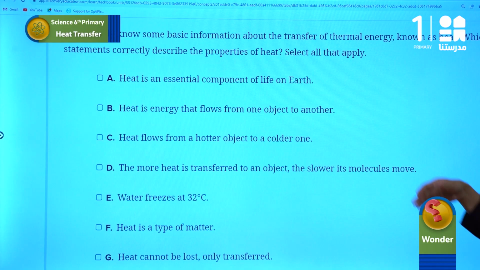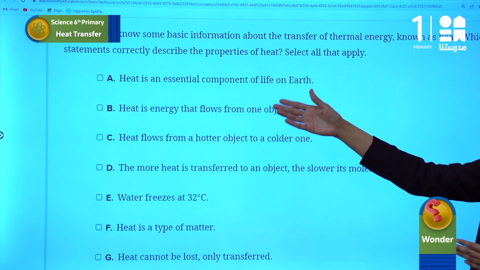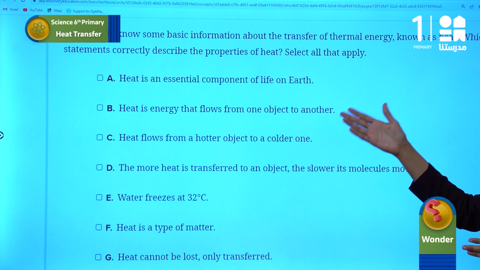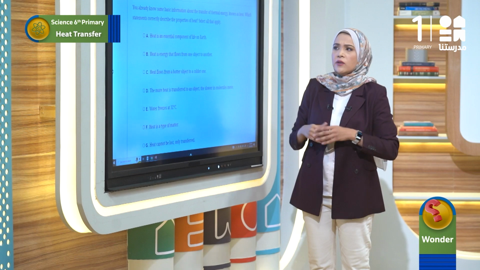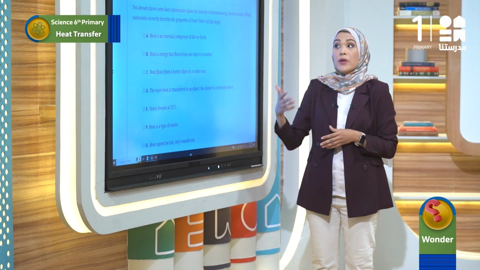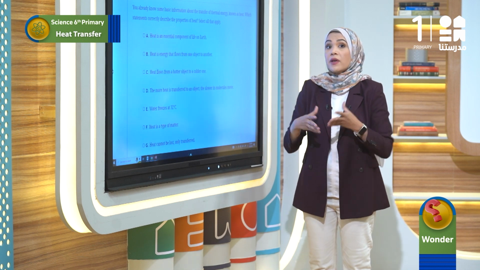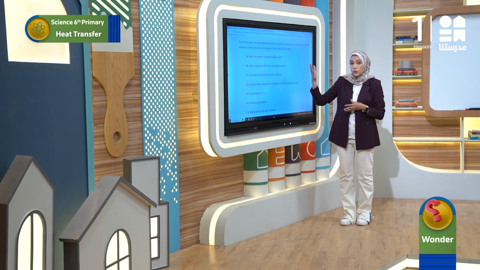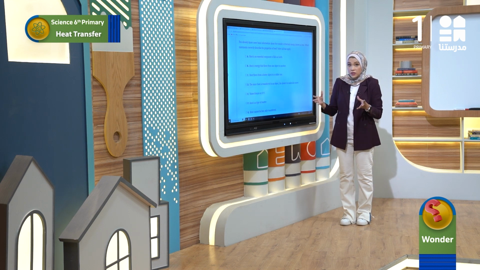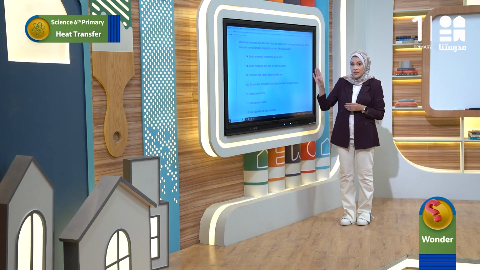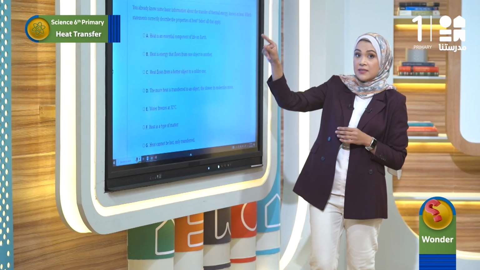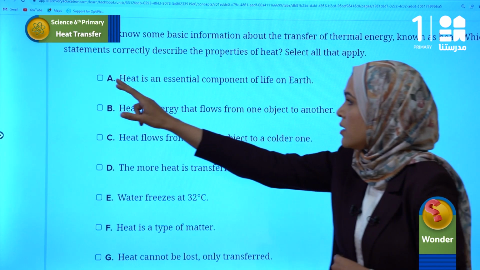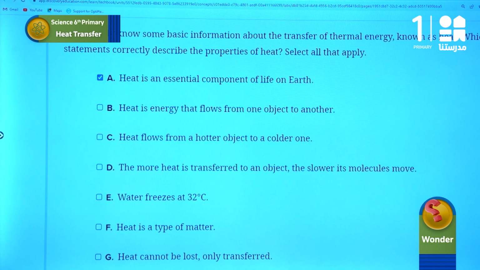Let's start. Letter A, heat is an essential component of life on Earth. What do you think of this statement? We know that all living organisms can't live without heat. And sunlight, or the sun, is the main source of energy and the main source of thermal energy for all living organisms. So we can't live without heat. So I think this is a correct sentence. I'm going to select it.